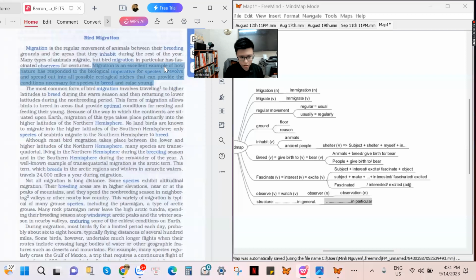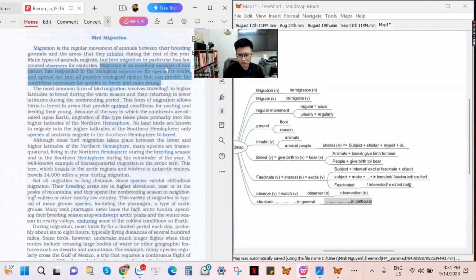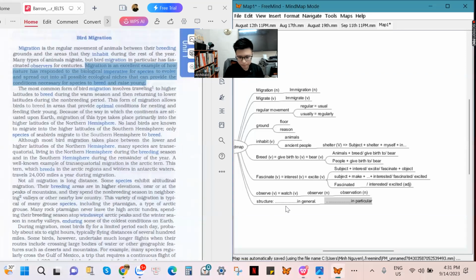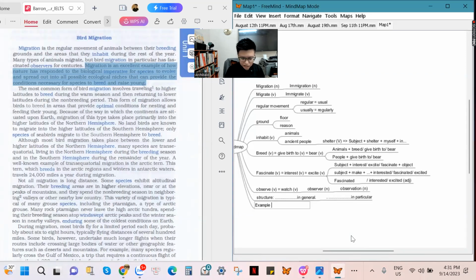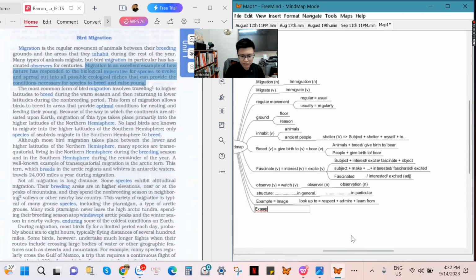Migration is an excellent example. Migration here, they are not talking about an example that you adore, an example that you admire. They are talking about an example as an instance. All right, here we use the word instance. Example here is not like an image for you to look up to. Look up to means that you are gonna respect that person, you are gonna admire that person, and you are gonna learn from that person. That is what look up to means. So when you use the word example, it has two meanings. The first meaning is an image, and the second meaning of the word example is instance. For instance,